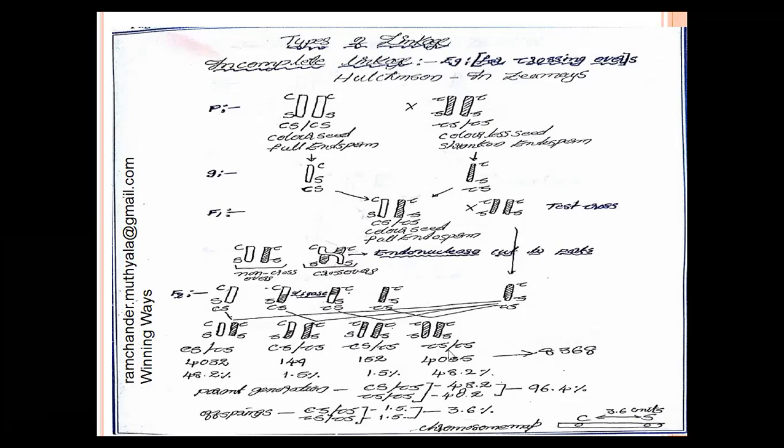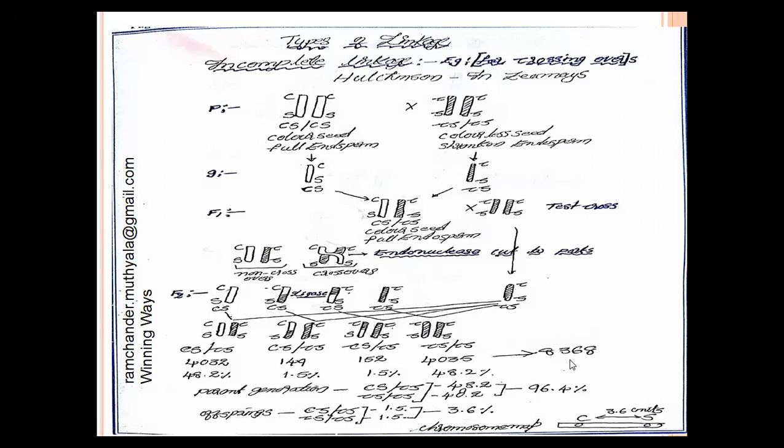Finally, in the F2 generation, 8,368 plants of maize are observed. From these 8,368, 4,032 plants have the capital C, capital S character, meaning colored seeds with full endosperm. And 4,035 plants contain the small c, small s character, meaning colorless seeds with shrunken endosperm. These are developed in large number.